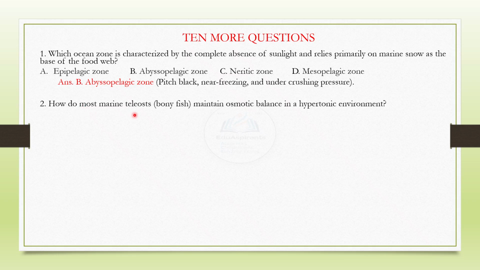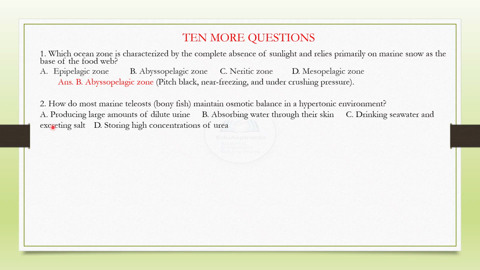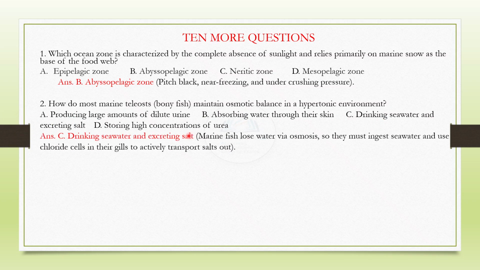How do most marine teleost bony fish maintain osmotic balance in a hypertonic environment? And the choices are given here. Mark yours. The correct answer is C. Drinking seawater and excreting salt. Marine fish lose water via osmosis, so they must ingest seawater and use chloride cells in their gills to actively